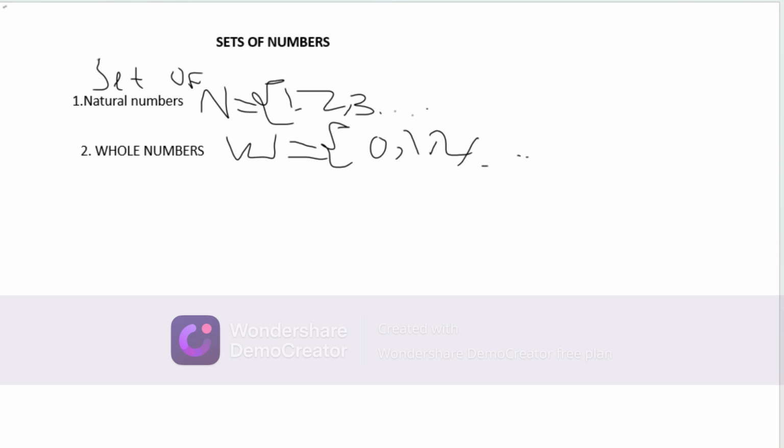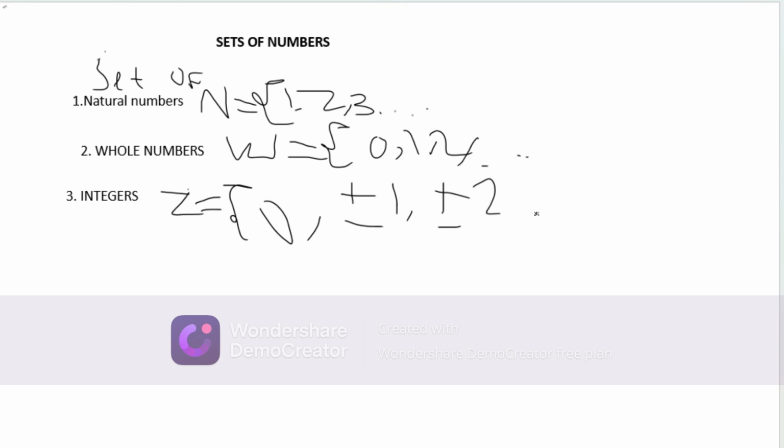Another one is integers. Integers are usually represented by something like a Z. For this one, we know integers are positive and negative numbers. For natural numbers and whole numbers, we started from 1 and from 0. But this one, we start from 0, and also we can have positive and negative numbers. Positive 1 and negative 1, positive and negative 2, positive and negative 3, just like that. Those are what we call integers.